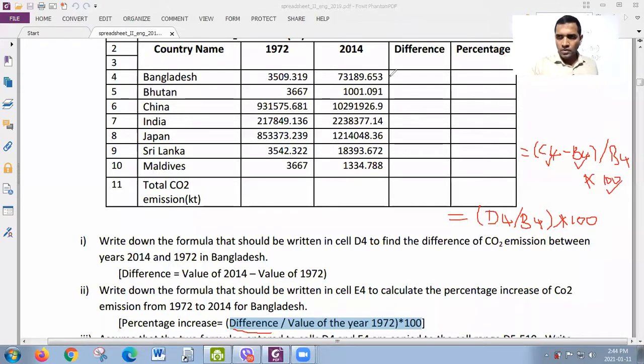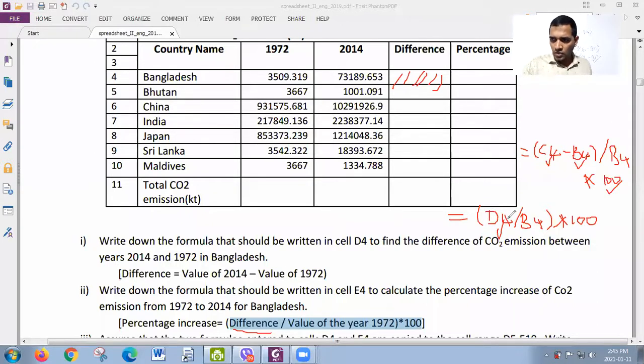But you know that the difference is already found. In the first question, we talked about the difference, and the difference is in D4. Don't think that it is an empty cell. It doesn't have data, because there is a heading, difference. Whether they have data or not, it's not an issue. So the difference for Bangladesh is in D4. So it may be the easiest method.